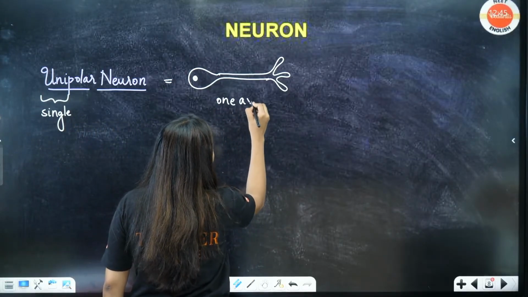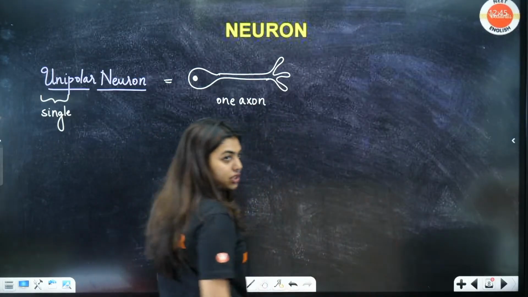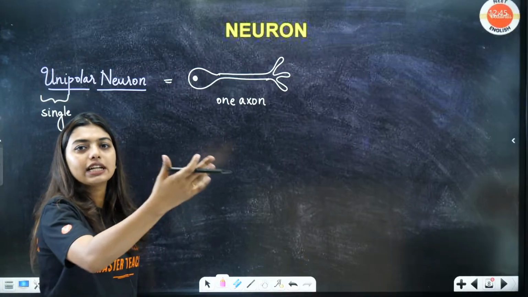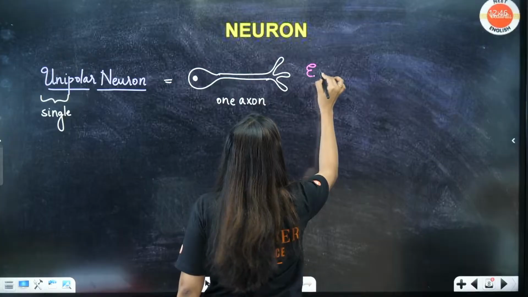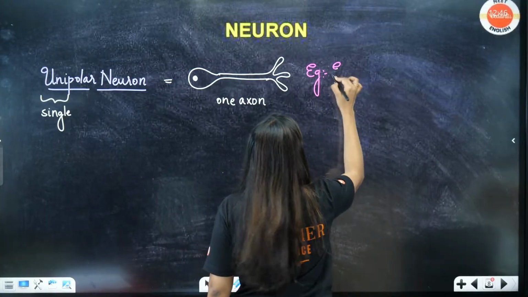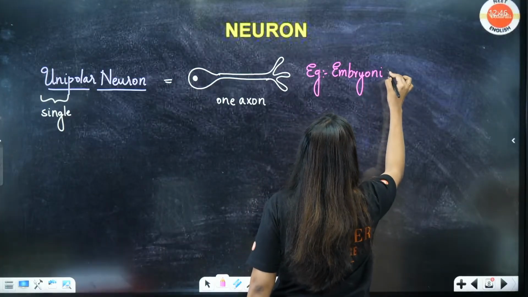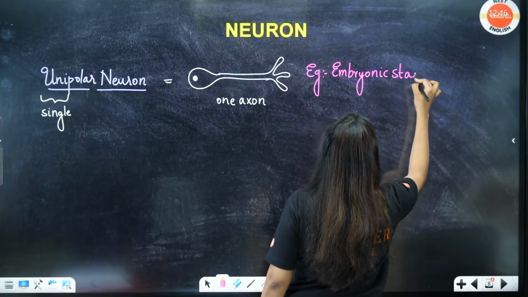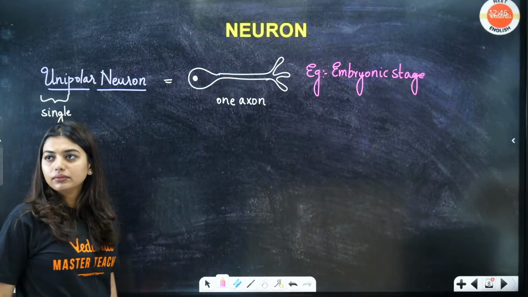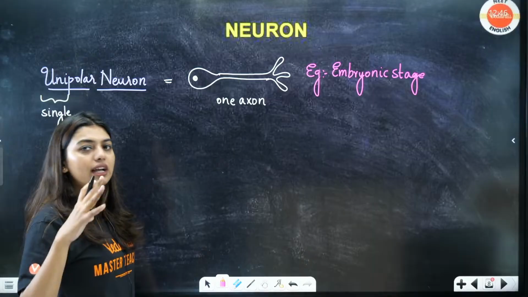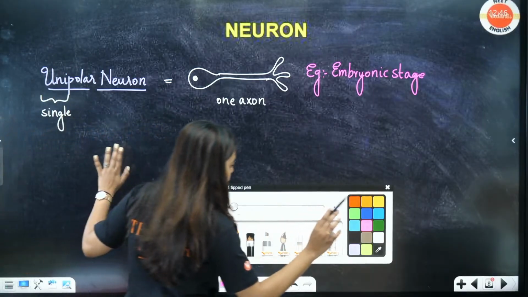Only one axon is present, and this is seen mostly in the embryonic stage. Definitely later development will happen, but this is seen in the embryonic stage. Clear? Yes, present or found in the embryonic stage. This is the first thing. Okay, first type you understood.